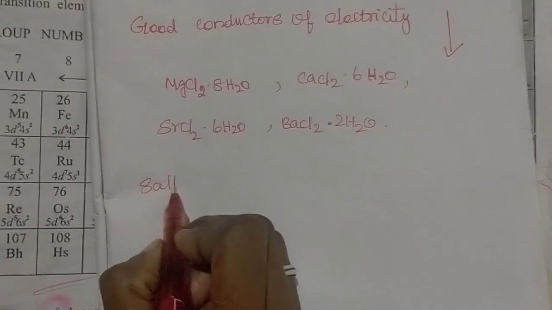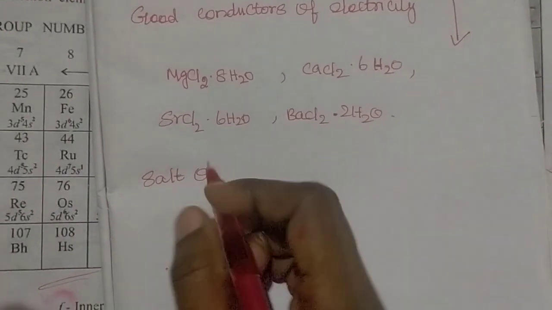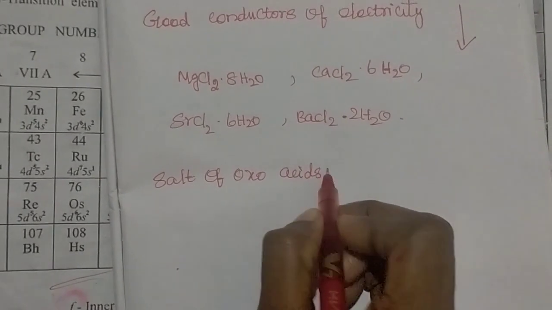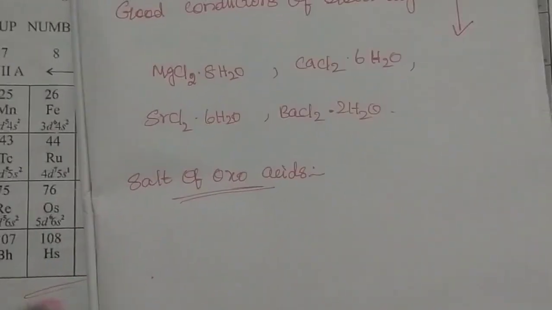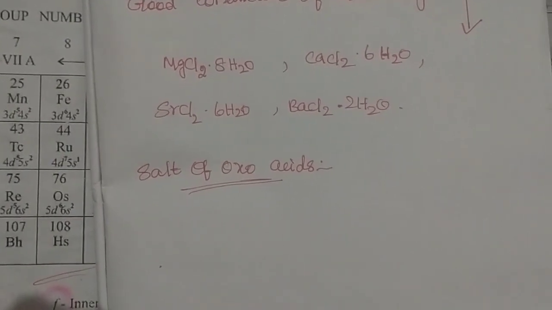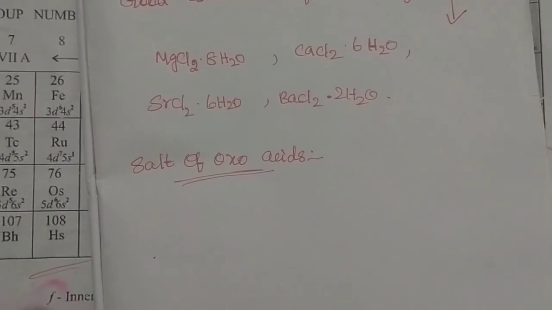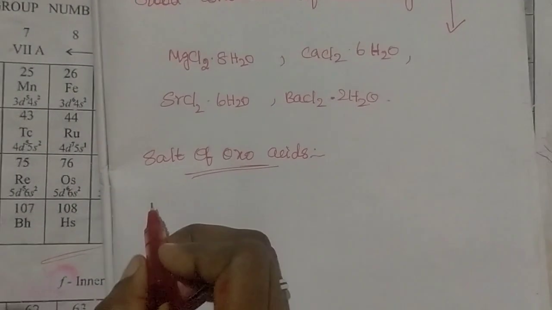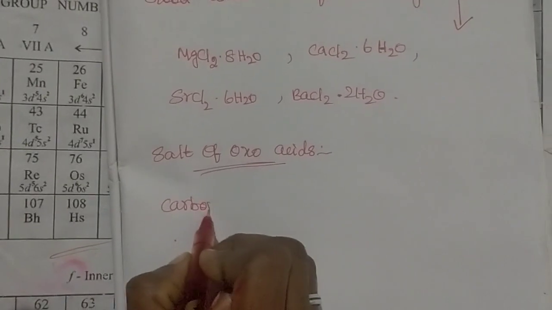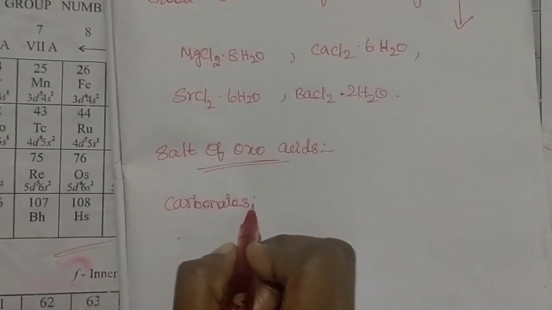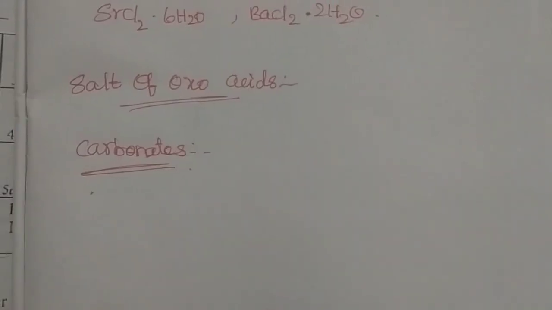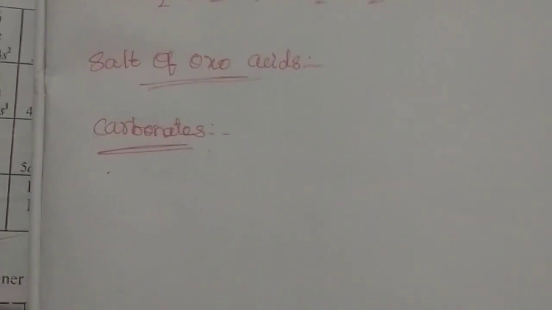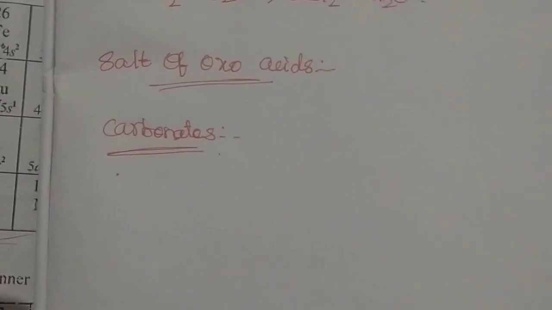Next, salts of oxo acids. What are oxo acids? Carbonate, sulfate and nitrate salts are generally known as oxo acid salts. First, we are going to see the carbonate. All the metal carbonates, that means the alkaline earth metal carbonates, undergo decomposition by heating.